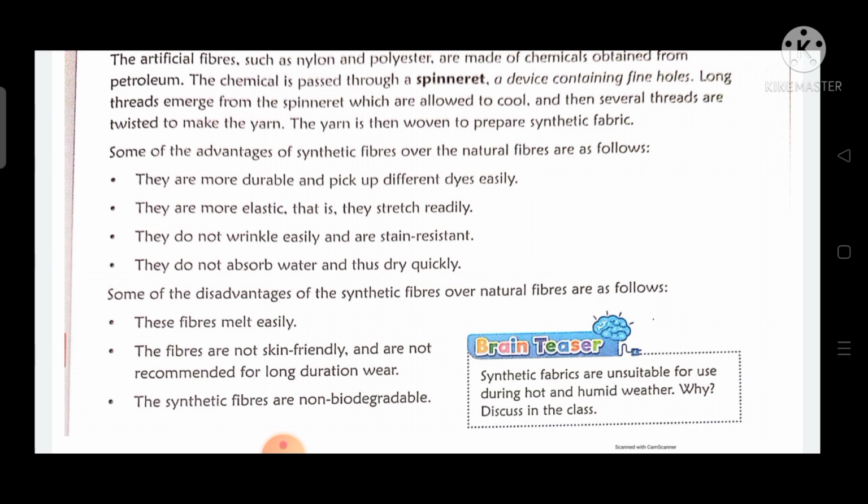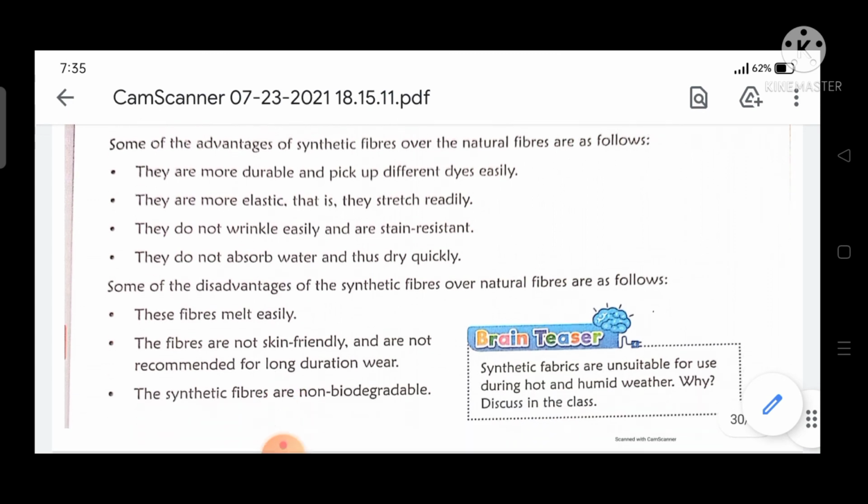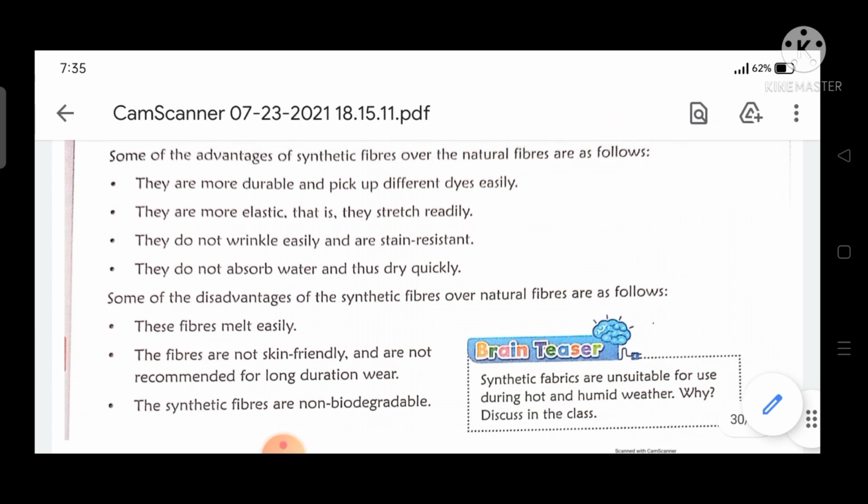These artificial fibers are not recommended to be used in summer, during hot and humid weather. So it's just a small brain teaser for you all. You can do a little research on this and find out why this is so.